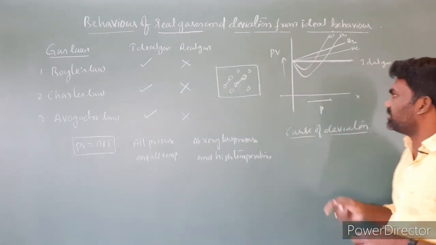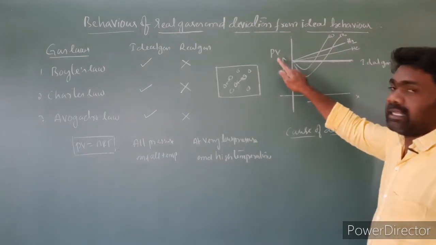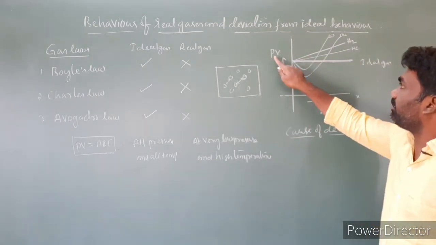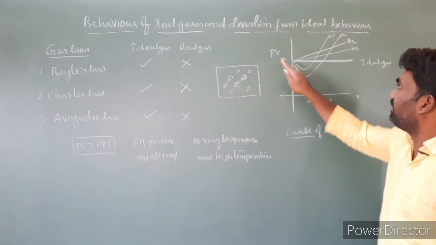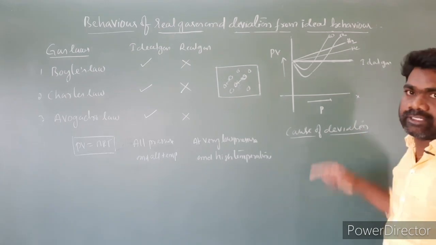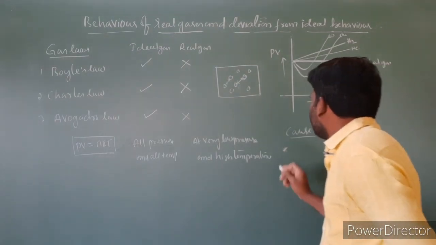Because of these two reasons, real gases do not follow the ideal gas equation. So in a plot of PV versus P, we are not getting a straight line parallel to the x-axis because of these two reasons. So let's write the statement relating to it.